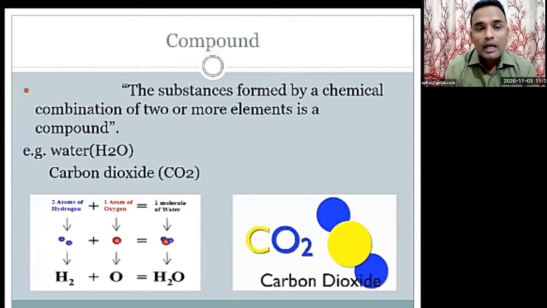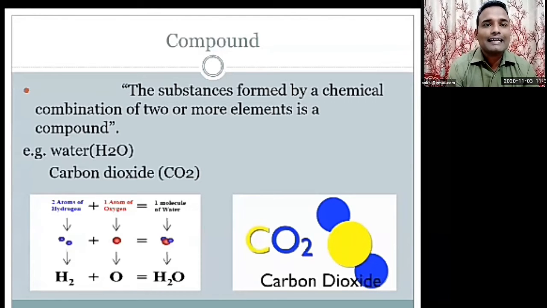Understood? We cannot see the same. As an example here, H2O has been given. What are H2O and carbon dioxide? These two are the examples. H2O means what? There are two atoms of H. H stands for hydrogen. Yesterday we did that H is the symbol of hydrogen. So there are two atoms of hydrogen and one atom of oxygen, and it forms water. It's a combination, it's a compound.